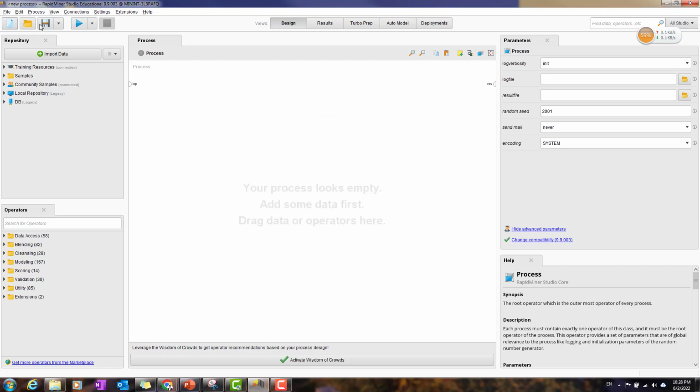Okay, so first of all, I want to give you a quick introduction to RapidMiner and its interface. In the previous section, I already showed you how you can run a basic data mining process like k-means clustering on Excel. And actually you can do data mining on Excel too.